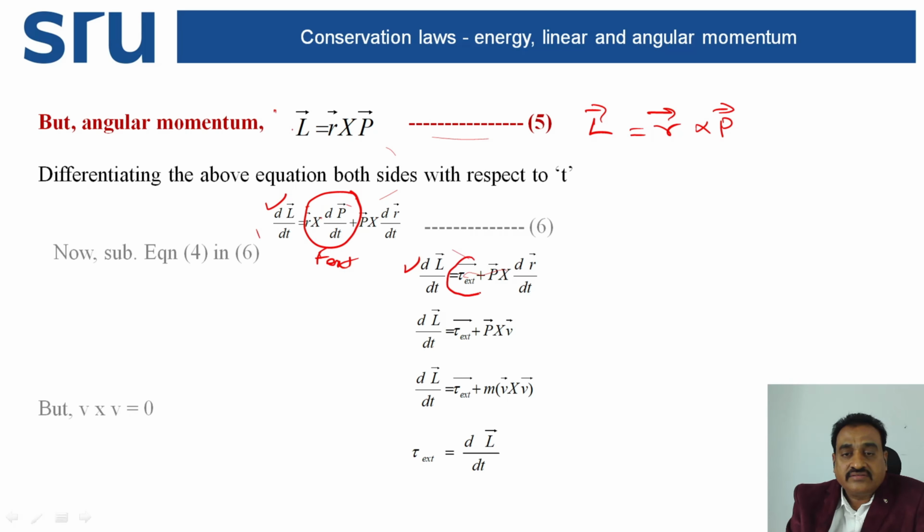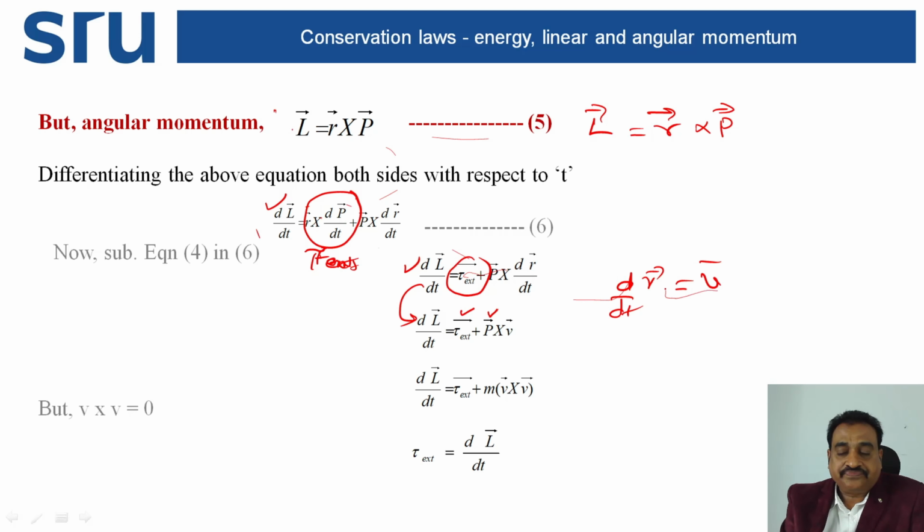You take here torque external, tau external, plus p bar cross dr by dt. So this is dL by dt, as this torque, and p bar is the linear momentum. The rate of change of position vector gives the velocity. At the place of dr by dt, we are taking here v. So dL by dt is equal to external torque